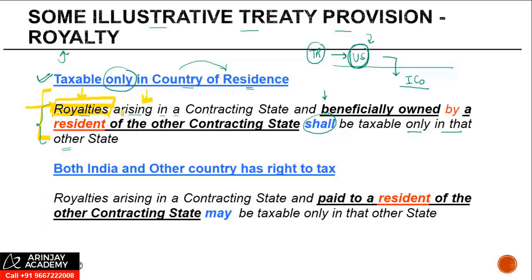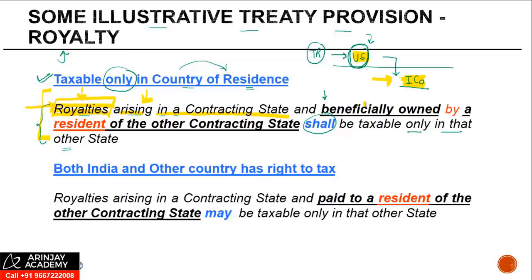What is the meaning of arising? Generally, in the clause relating to FTS, there is a provision which says when the royalty would be considered as arising in a contracting state. So if the royalty is paid by a company in India to a recipient in US, when would it be said that the royalty is arising in a contracting state, or arising in India?